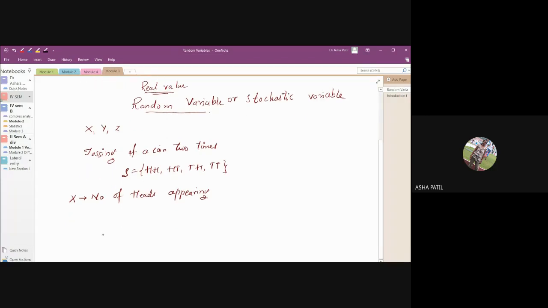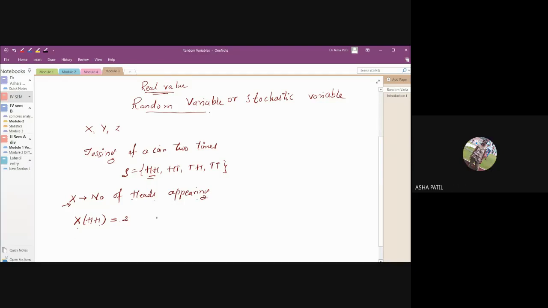So for each of the outcomes here, we'll write it as X of HH. For the outcome HH, you are assigning this random variable X. Now what is this X? It is the number of heads appearing. Now how many heads are there in this? 2, right? There are 2 heads.